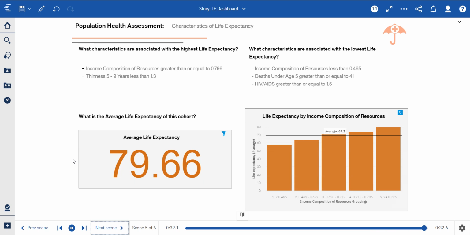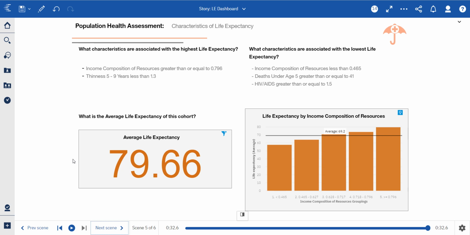Additionally, let's hop over here on the right and note that the characteristics listed here actually differ in a good way. Notice how the income composition of resources is less than 0.4. That's saying as that value increases, so too does the life expectancy. Additional characteristics associated with the lowest life expectancy are deaths under age 5 greater than or equal to 41, and HIV/AIDS greater than or equal to 1.5.